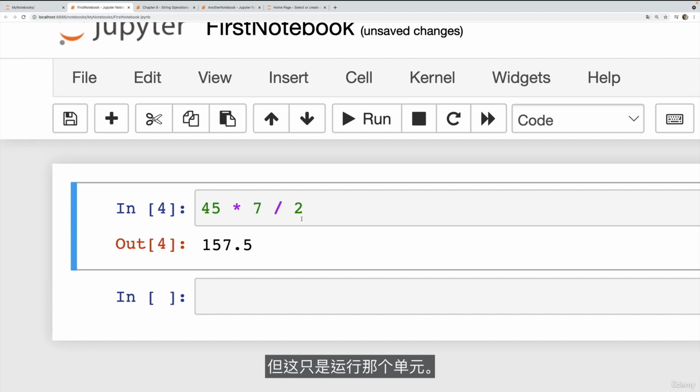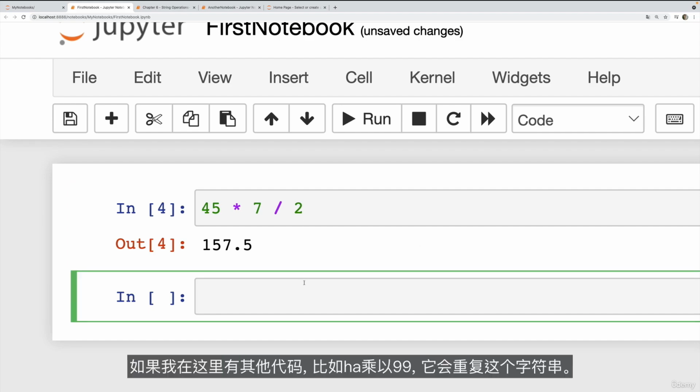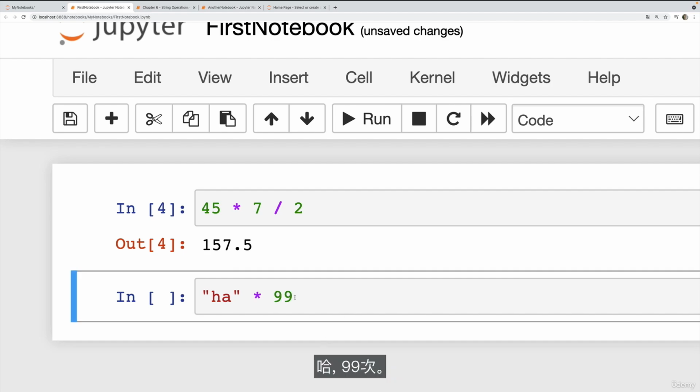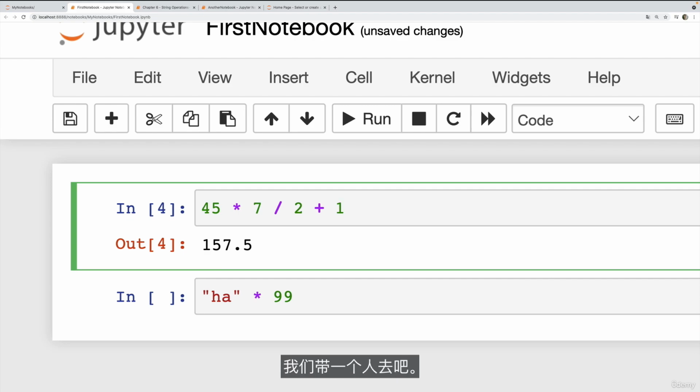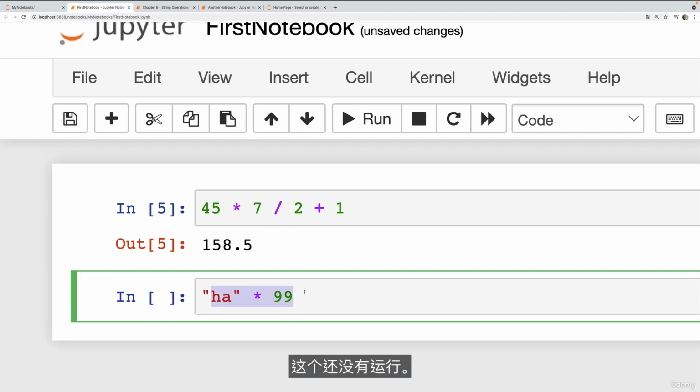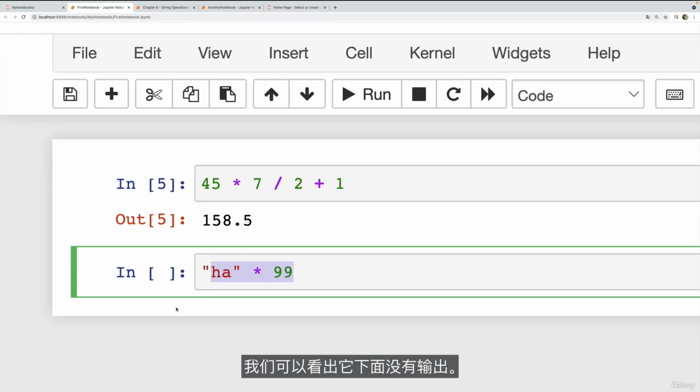But this is only running that cell. So if I had other code in here, like ha multiplied by 99, that's going to repeat the string ha 99 times. Well, if I come up here, let's add something. Let's do a +1. I'll execute this with Control Enter. This cell ran and we see the output. This one has not yet run. We can tell there's no output below it. There's no number in those square brackets, just empty. So that's the very, very basics of running a cell.